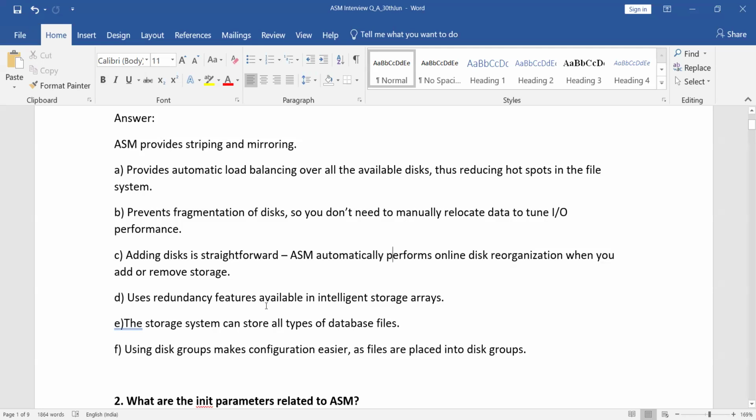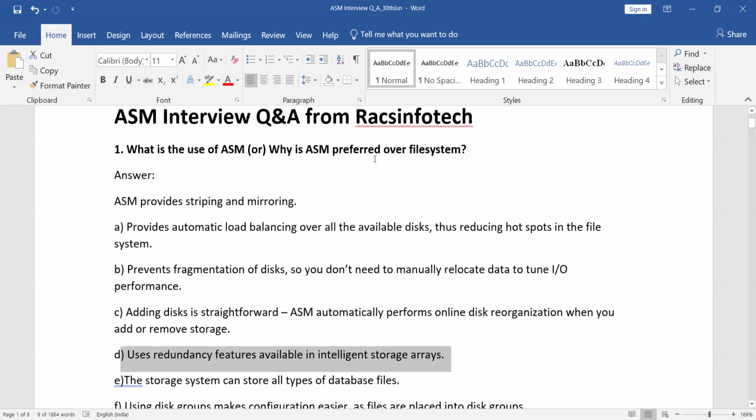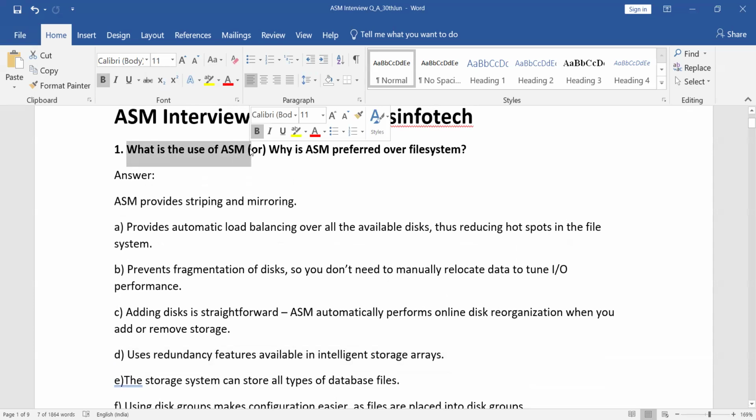If you want to use a huge amount of storage, ASM will give you more flexibility. It can use the redundancy features available in intelligent storage arrays. The storage system can store all types of database files. So these are all the features given by ASM, and that's why we are going to use it. Straightforward, ASM can be used for high performance, flexibility, and availability, and it is also going to provide automatic load balancing over all the available disks.